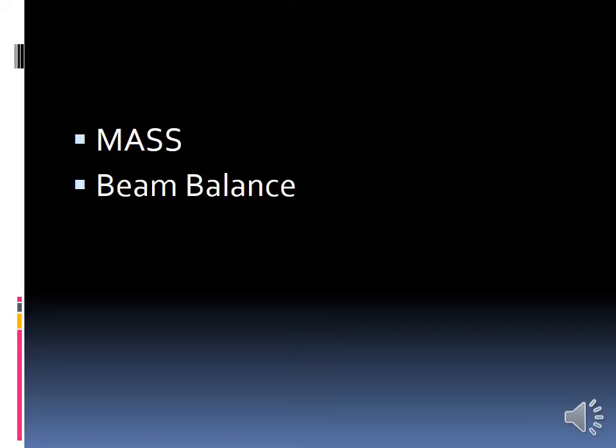And then the third is the SI unit of mass is kilogram and the CGS unit is gram. Okay? And then we have learnt about beam balance. Beam balance or physical balance is used to measure mass.